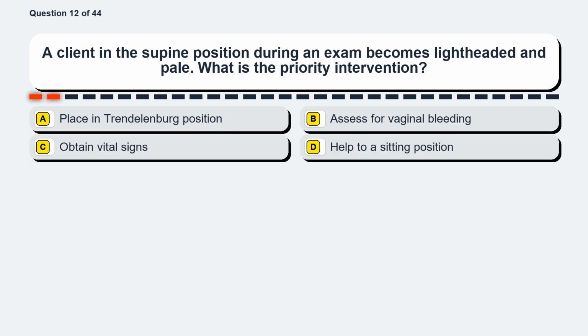Question 12. A client in the supine position during an exam becomes lightheaded and pale. What is the priority intervention? Option A, place in Trendelenburg position. Option B, assess for vaginal bleeding. Option C, obtain vital signs. Option D, help to a sitting position.